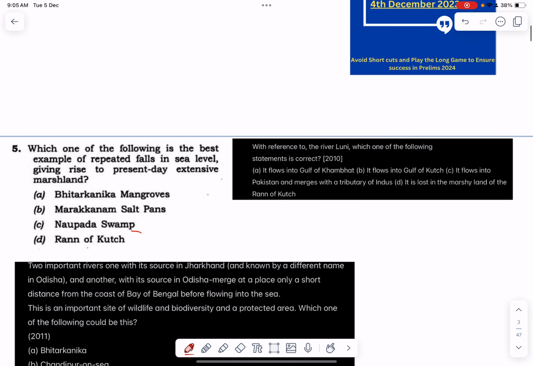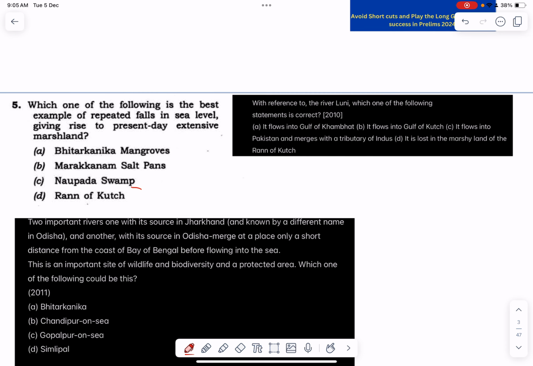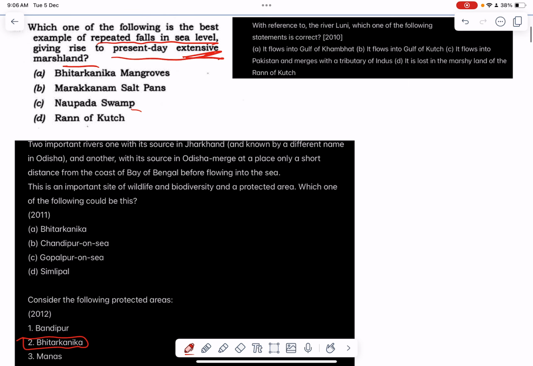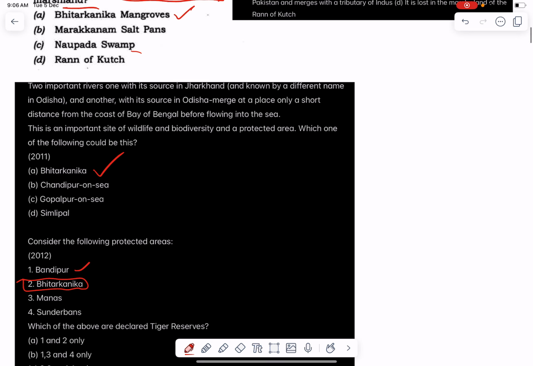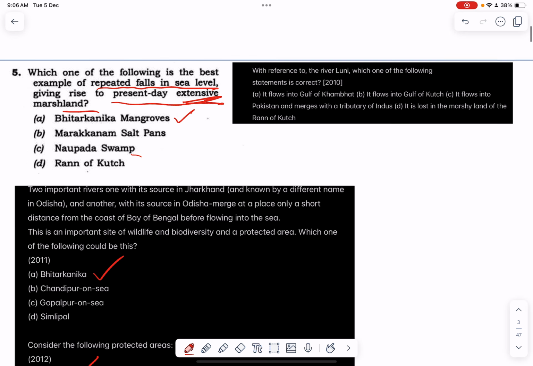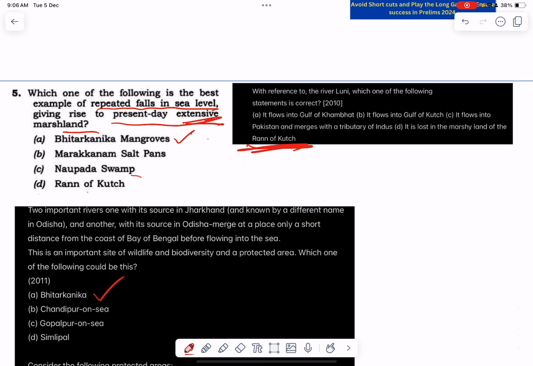So let's see the third question, question number 5 of 2023 prelims. Here it says: best example of repeated falls in sea level giving rise to present-day extensive marshland. Here, the option Bhitarkanika is given. Bhitarkanika has been asked several times, in 2011, 12, 15, and even 17. Similarly, Rann of Kutch is one option which has been asked previously in the UPSC exam as well. These two options appear in this question. The correct answer was Rann of Kutch.